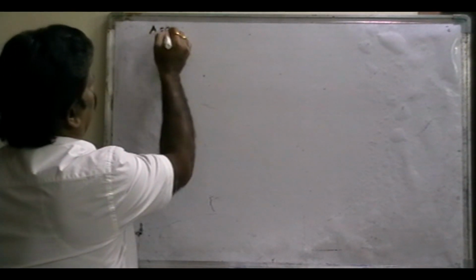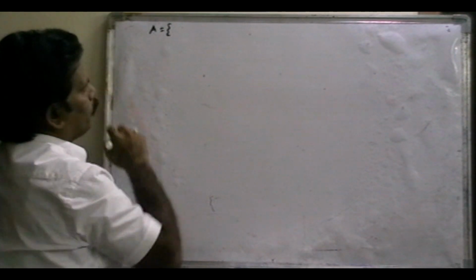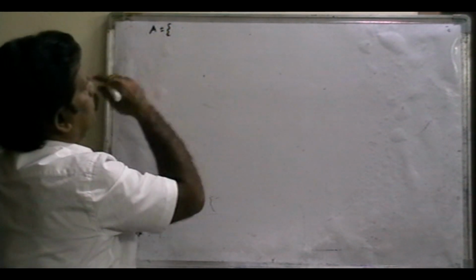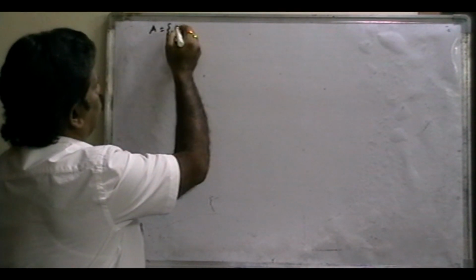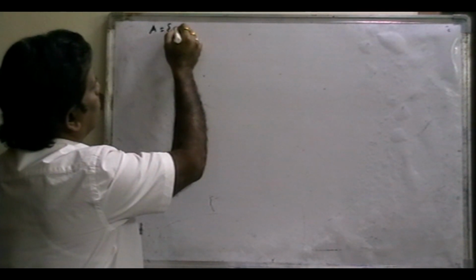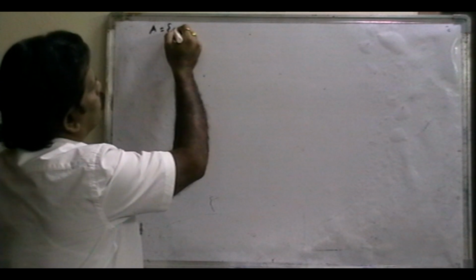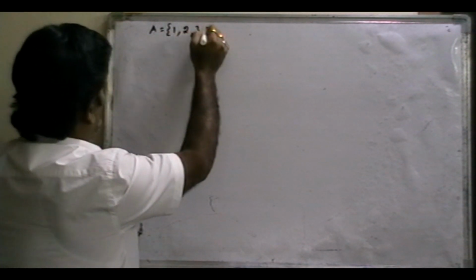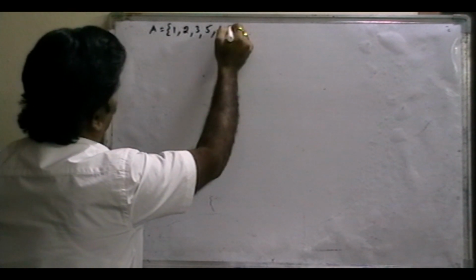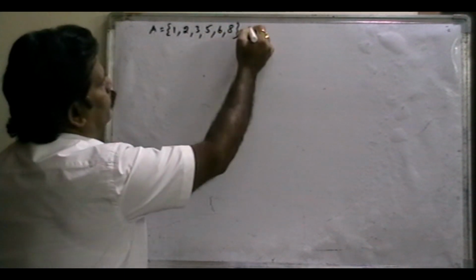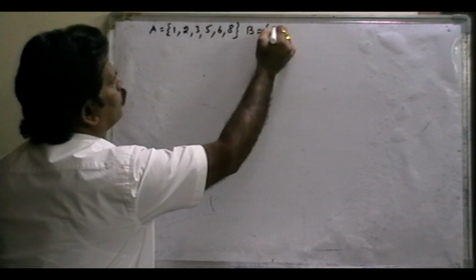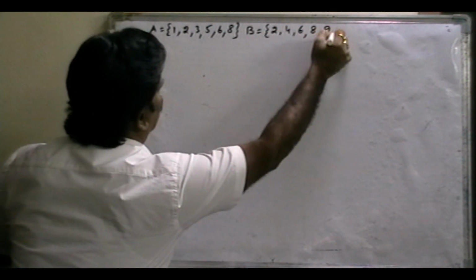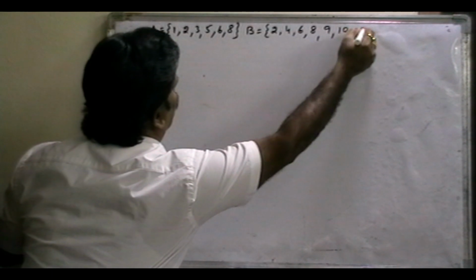Suppose one more example. A: 1, 2, 3, 5, 6, 8 and B set: 2, 4, 6, 8, 9, 10, 12.